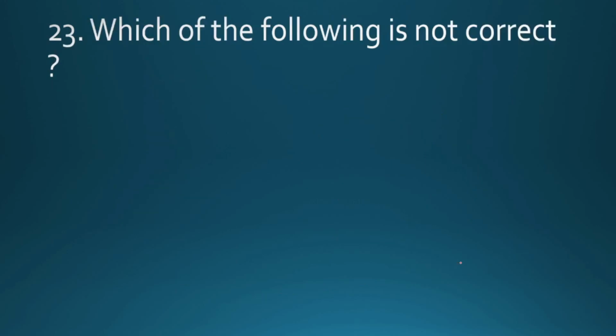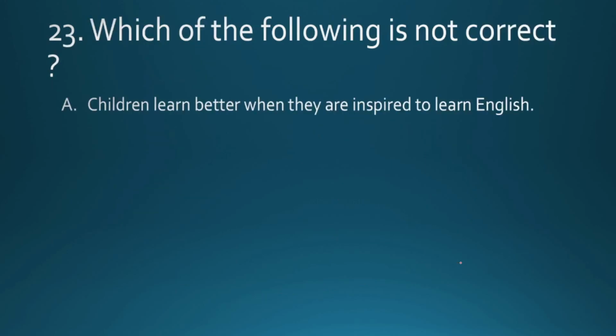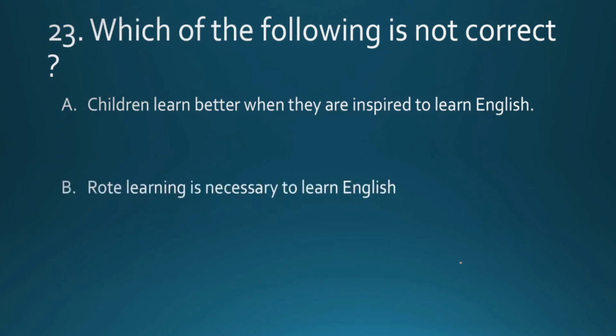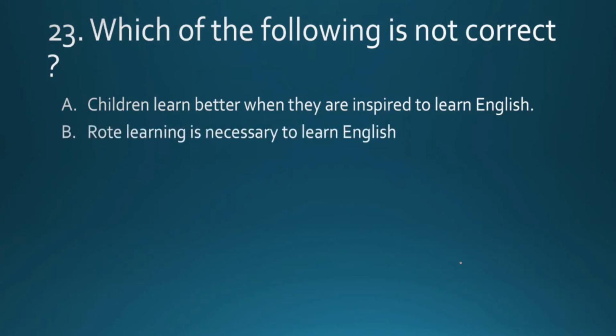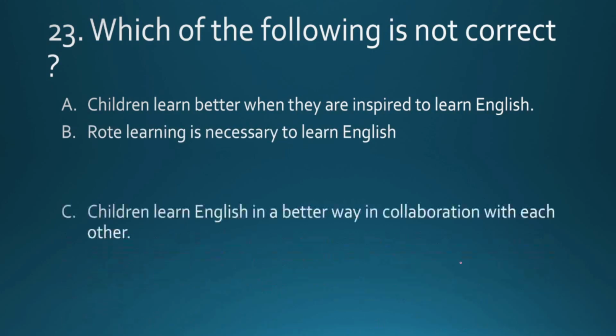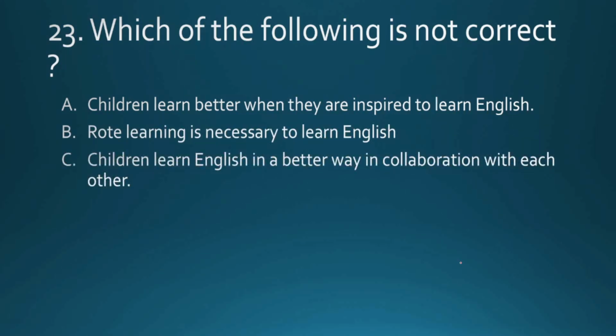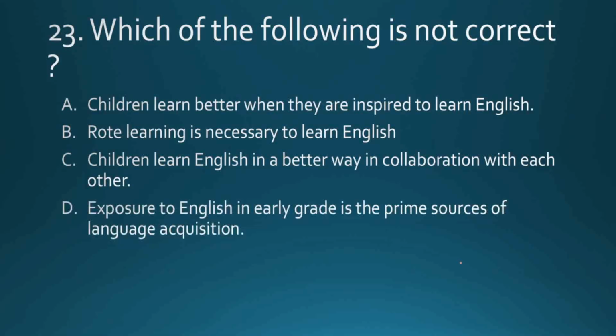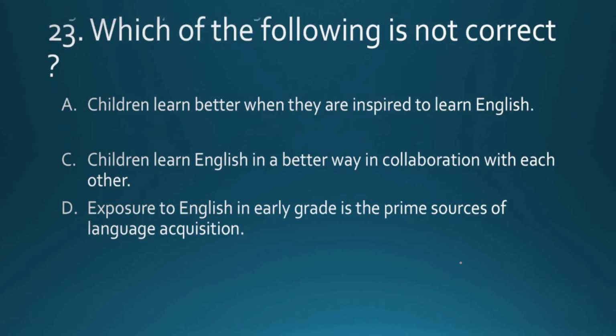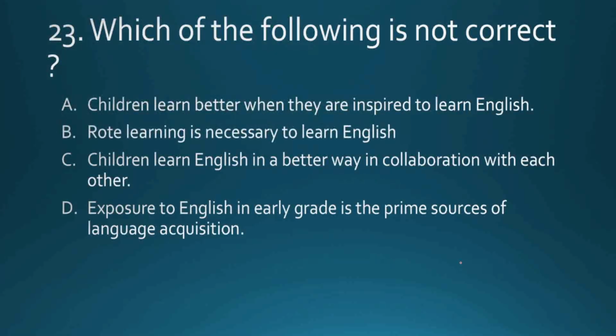Which of the following is not correct? Children learn better when they are inspired to learn English. Rote learning is necessary to learn English. Children learn English in a better way in collaboration with each other. Exposure to English in early grade is a prime source of language acquisition. Again see the stem of the question. Which of the following is not correct? So the right answer is rote learning is necessary to learn English. Do you think that it is very necessary for learning English?